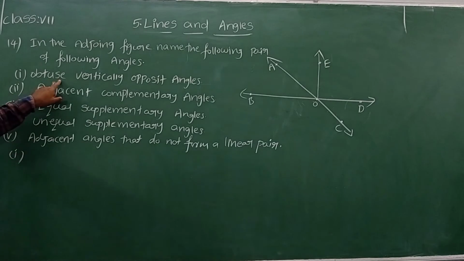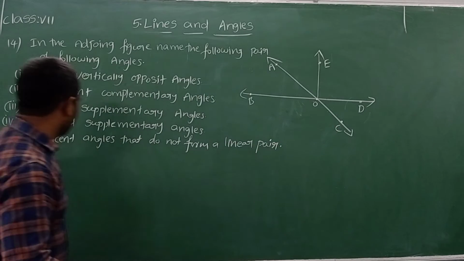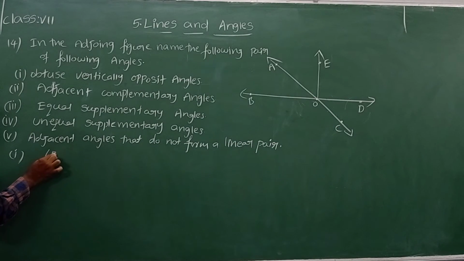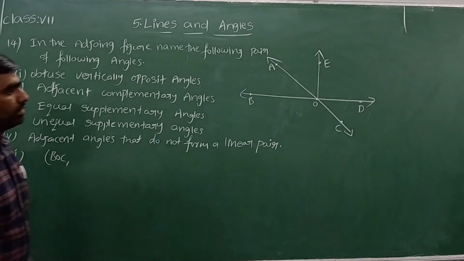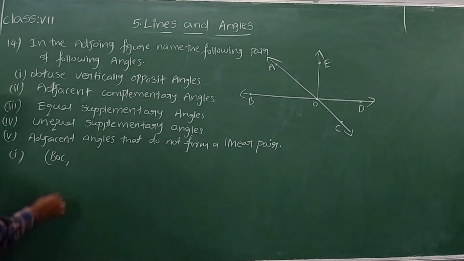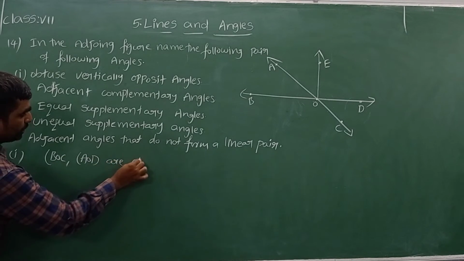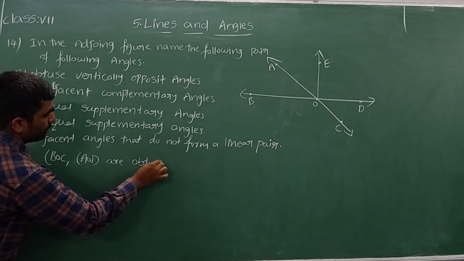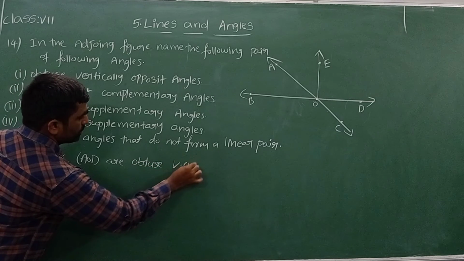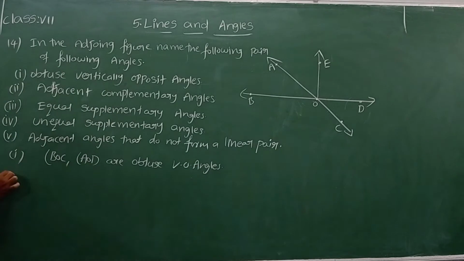They are asking for an obtuse vertically opposite angle pair. Let me write angle BOC, comma, angle AOD. Both the angles are obtuse. Yes, they are obtuse vertically opposite angles.